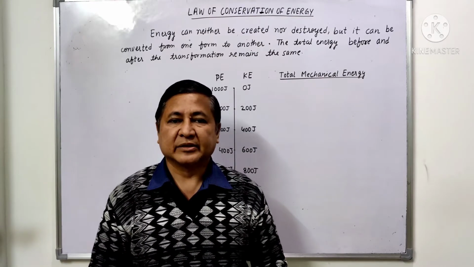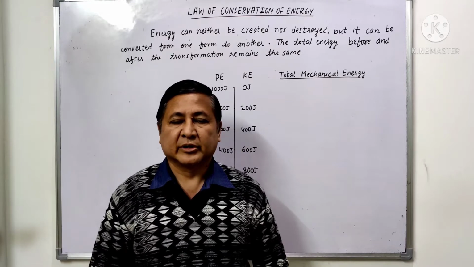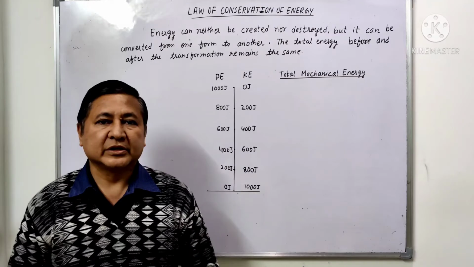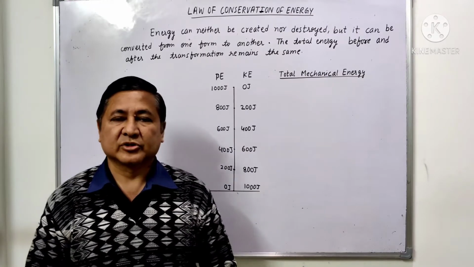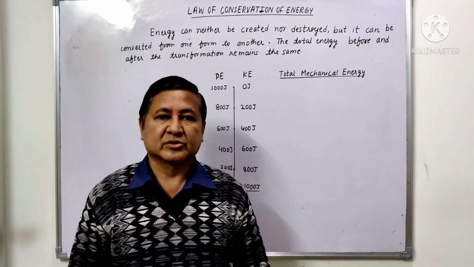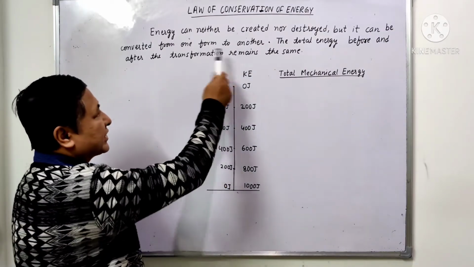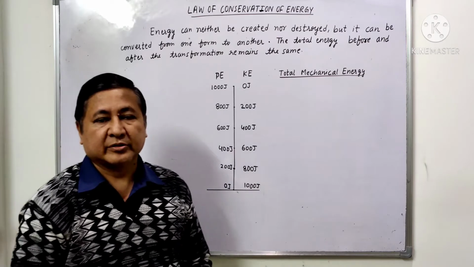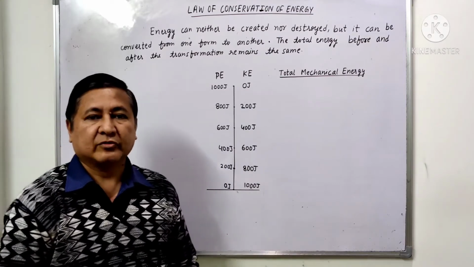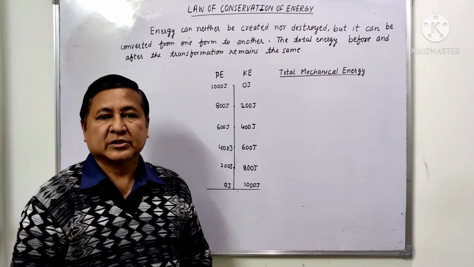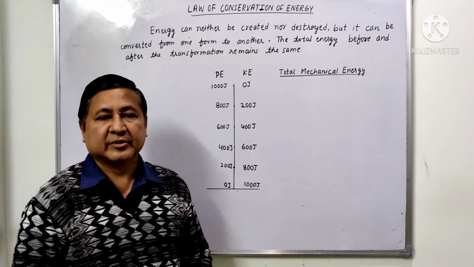But energy can neither be created nor destroyed. It can be converted from one form to another form, and the total energy before and after the transformation remains the same. And this is known as the law of conservation of energy. Now you can see, energy can neither be created nor destroyed, but it can be transformed from one form to another form, and the total energy before and after the transformation remains the same.